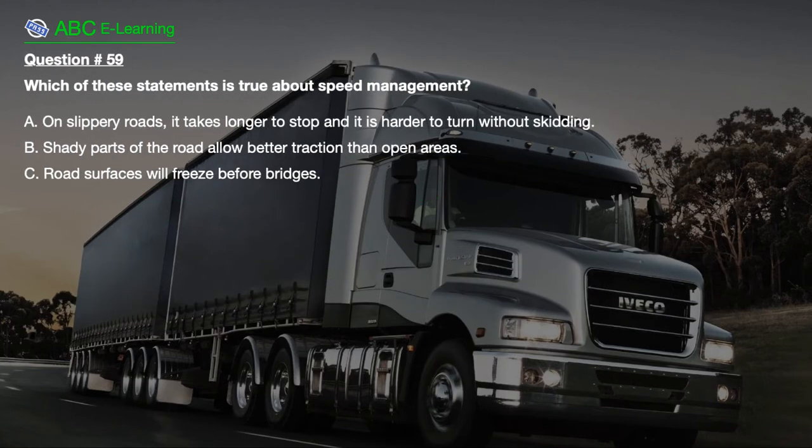Question number 59. Which of these statements is true about speed management? A. On slippery roads, it takes longer to stop and it is harder to turn without skidding. B. Shady parts of the road allow better traction than open areas. C. Road surfaces will freeze before bridges.